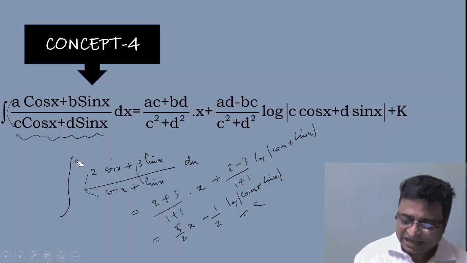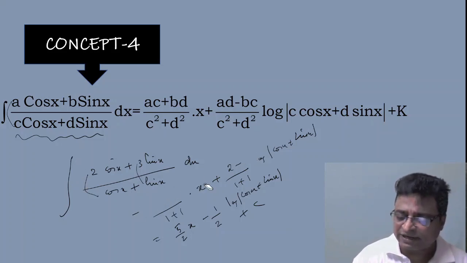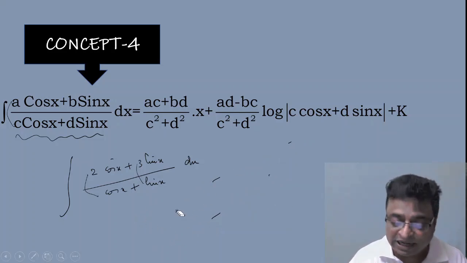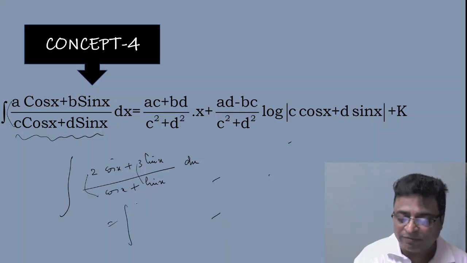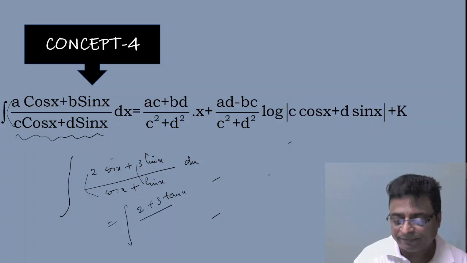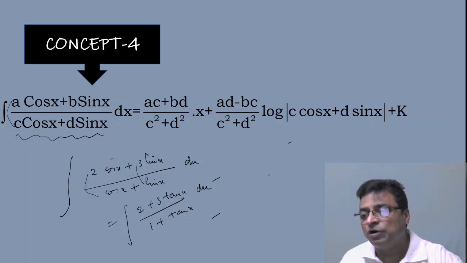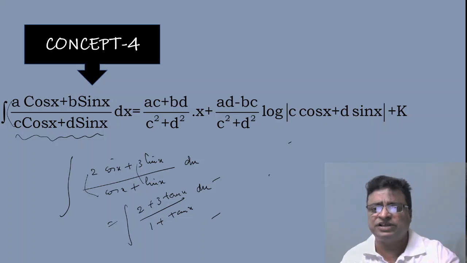And my friends, the same question I can also transfer in this form. Suppose if I have divided both numerator and denominator with cos x, what will happen? The structure of the problem would be like this. That means 2 plus 3 tan x by 1 plus tan x. So whenever all of a sudden they have given this kind of problem, don't get scared about this problem because it is nothing but the above problem only. If you have replaced tan x by sin x by cos x, automatically it is what? Just by the above model only.